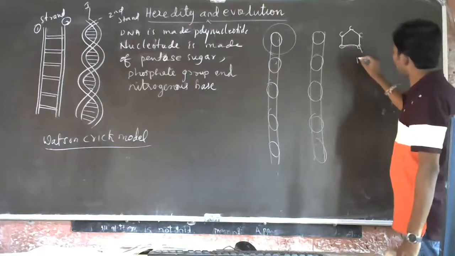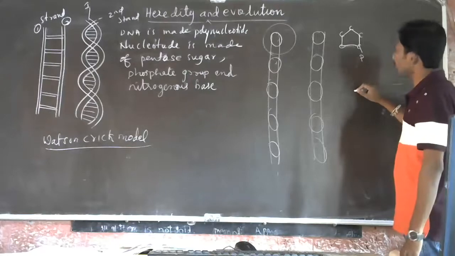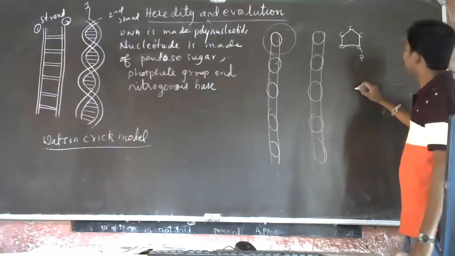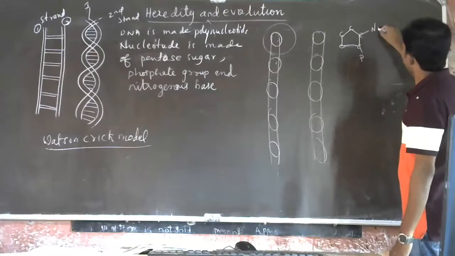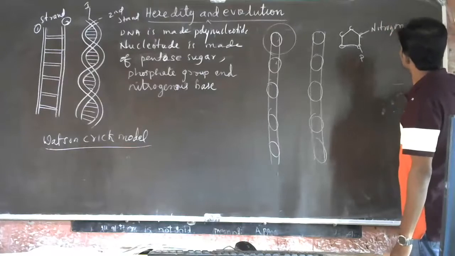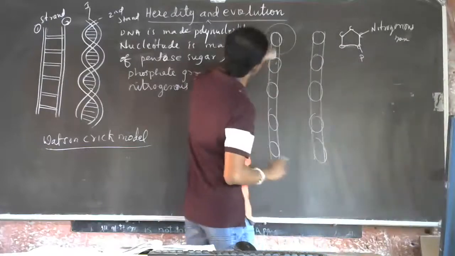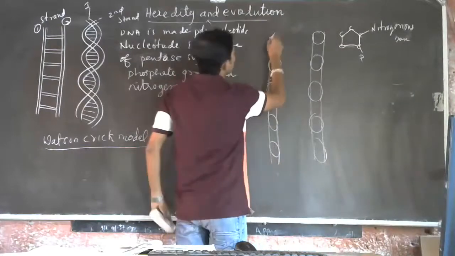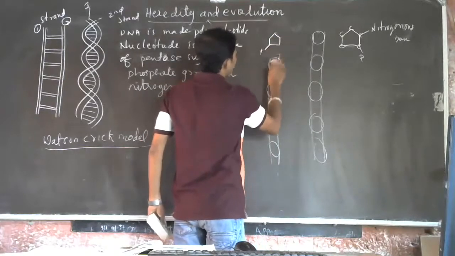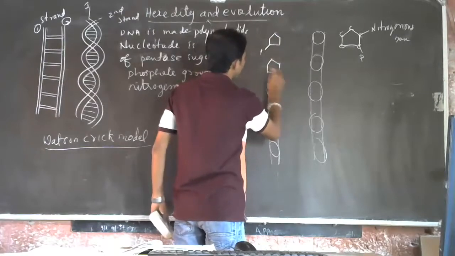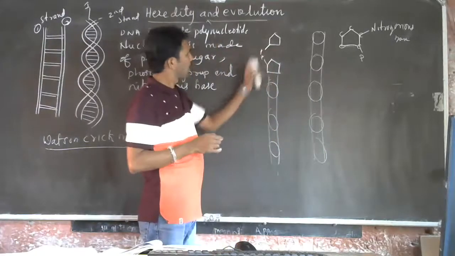One phosphate group will be there. Is it clear? Then one more, a nitrogenous base. See here. So this is one polynucleotide which contains a phosphate group. This is another polynucleotide which contains a phosphate group. Understood? Like this.